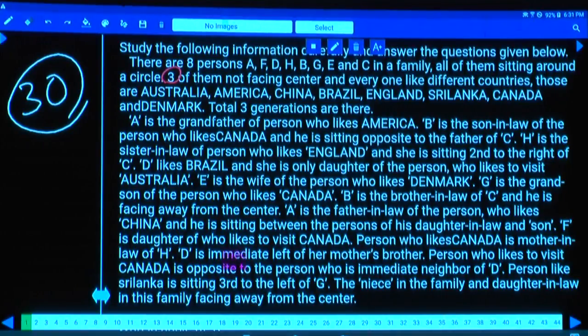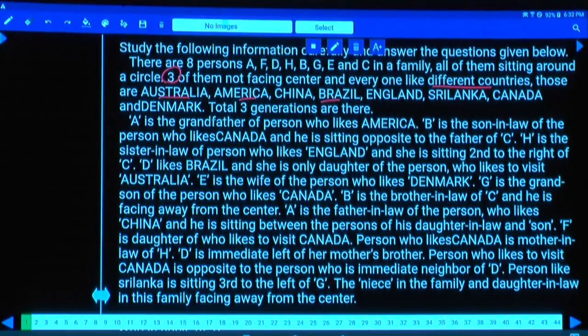And each one of them likes a different country. Those are Australia, America and so on, 8 different countries. Then this is a combination of what? This is a combination of circular arrangement along with blood relation.